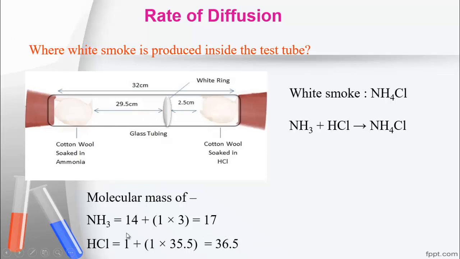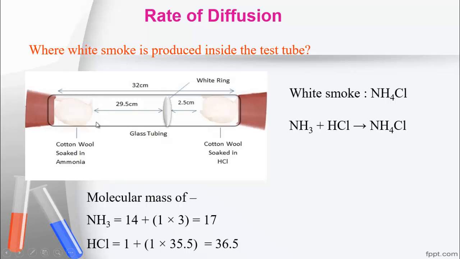Follow here, the molecular mass of ammonia is less than that of hydrogen chloride, and so ammonia will diffuse more to the other end, and hydrogen chloride gas, its molecular mass is more, so it is diffused less to the other end. So for this, near the end of hydrogen chloride, in this place white fume will be produced, not in this side.